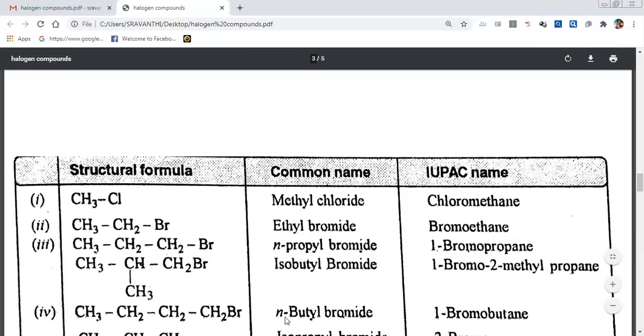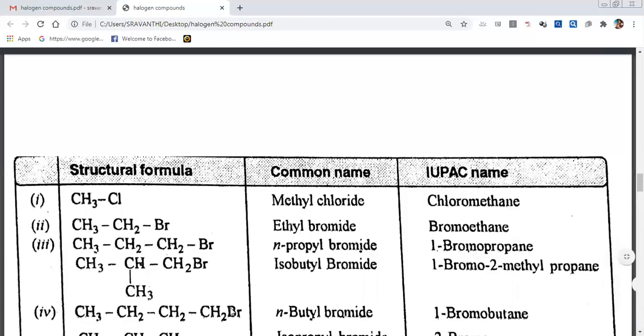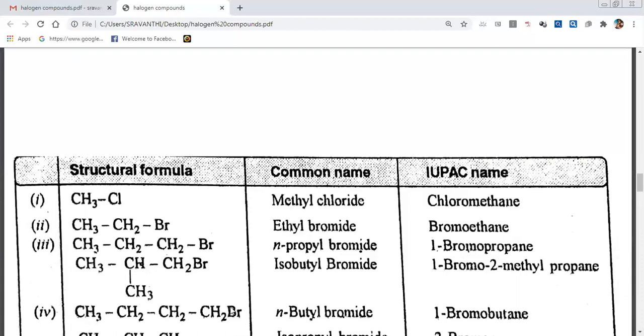If you think of this as a hydrogen, what is that? Butane. How many carbons? 4 carbons. So it is butane. From butane, a hydrogen is replaced with bromine. That's why it is n-butyl bromide. We know the structural isomers: n is there, iso is there, tertiary is there. It is a straight chain compound. That's why they represented it with n.